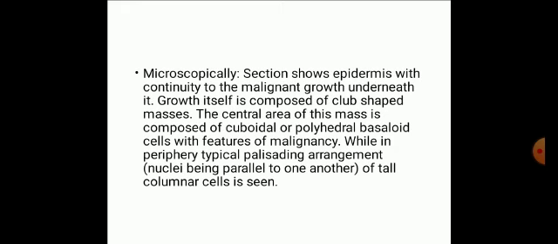Now microscopically, the section shows epidermis with continuity to the malignant growth underneath it. The growth itself is composed of club-shaped masses. The central area of the mass is composed of cuboidal or polyhedral basaloid cells with features of malignancy, while in the periphery a typical palisading arrangement of tall columnar cells is seen.